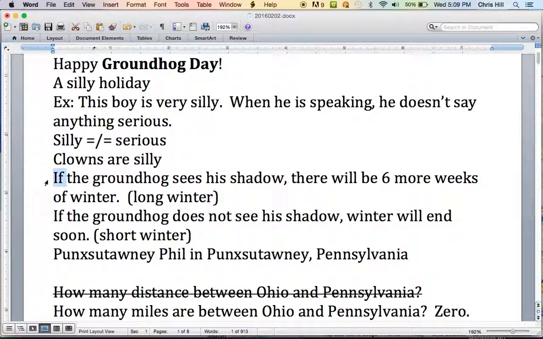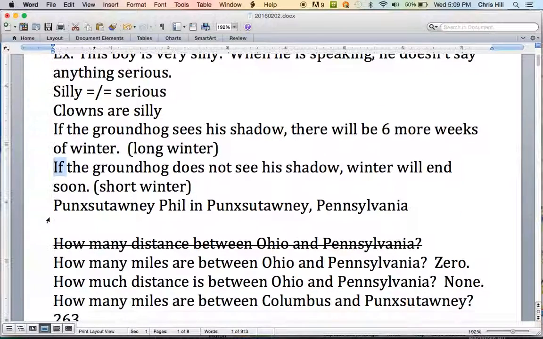If the groundhog sees his shadow, there will be 6 more weeks of winter. This means a long winter. If the groundhog does not see his shadow, winter will end soon. There will be a short winter. Punxsutawney Phil in Punxsutawney, Pennsylvania is the most famous groundhog in the United States, but Buckeye Chuck is the most